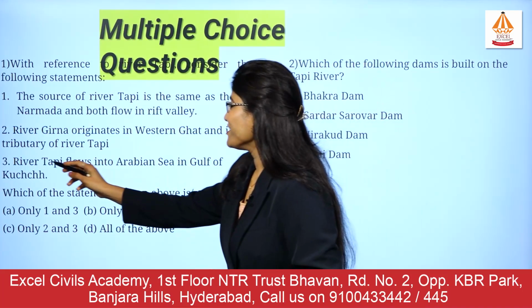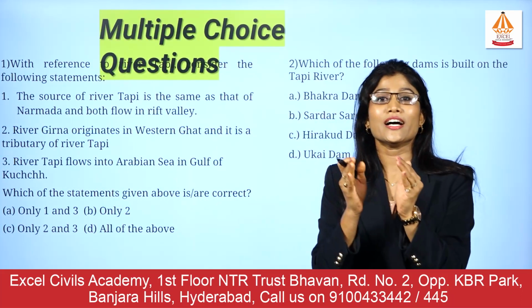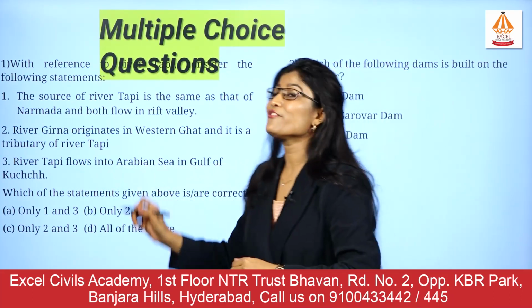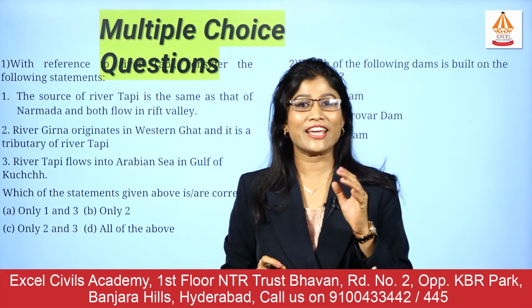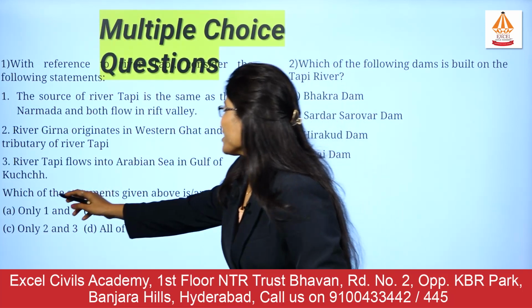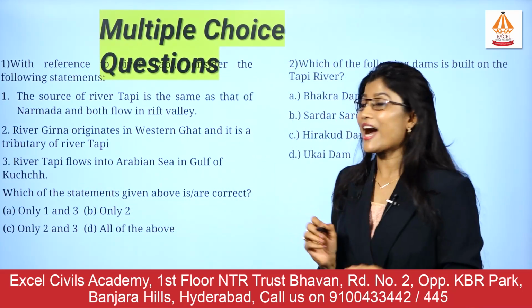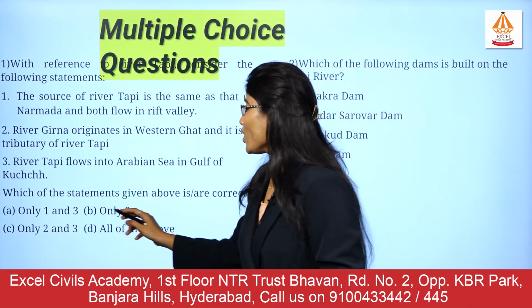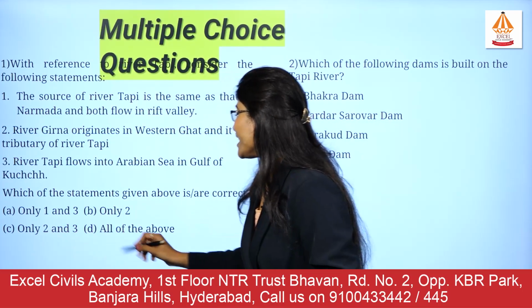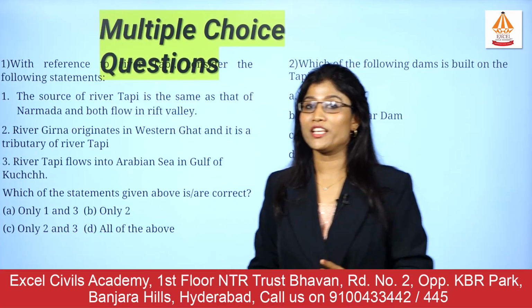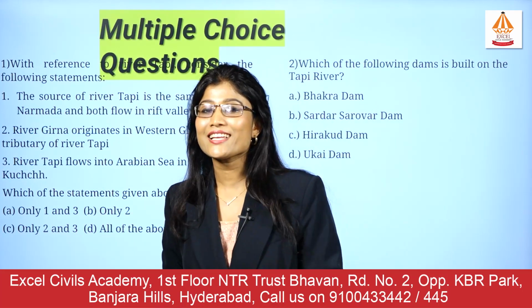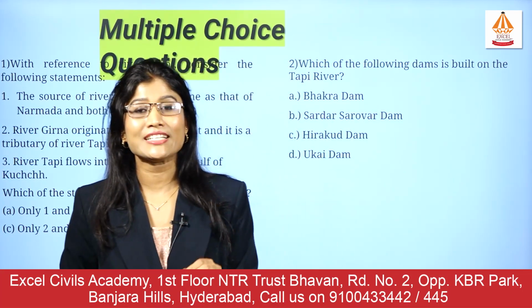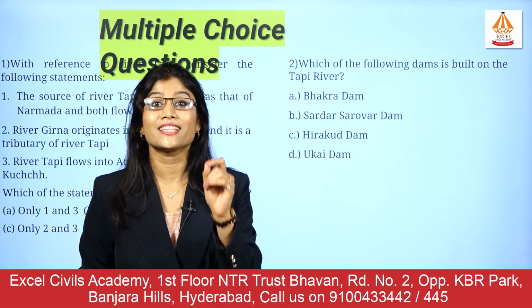Third: river Tapi flows into the Arabian Sea in the Gulf of Kutch. Very interesting sentence. Which of the statements given above are correct? Only 1 and 3, only 2 and 3, and the last option is all of the above. Please consider this question, it is very important.